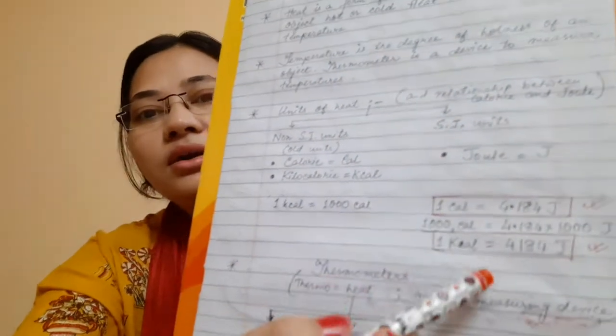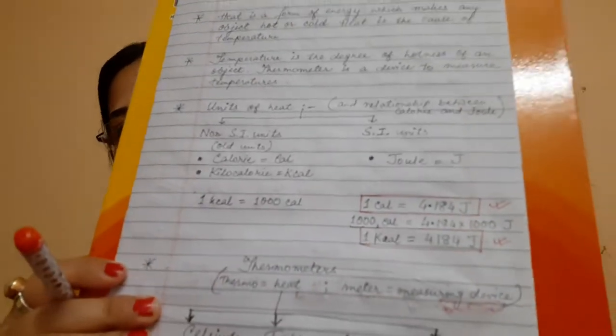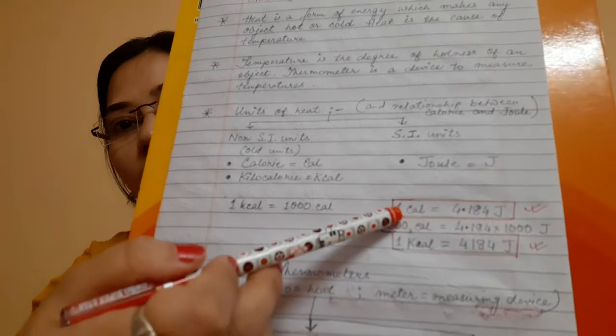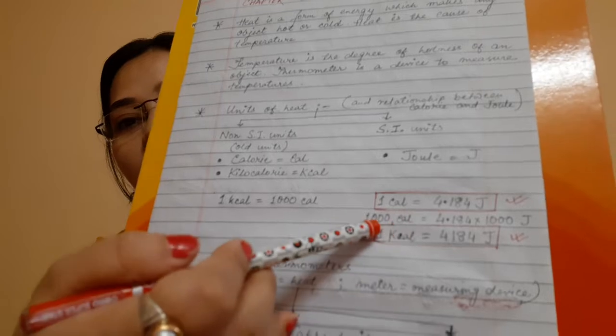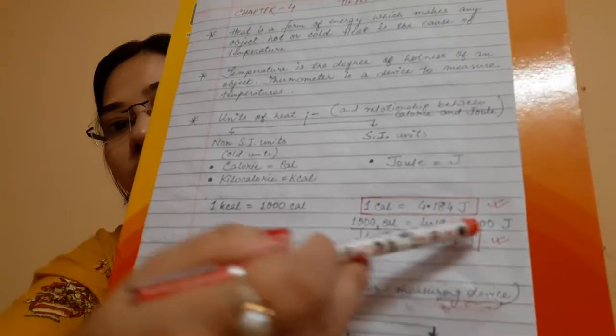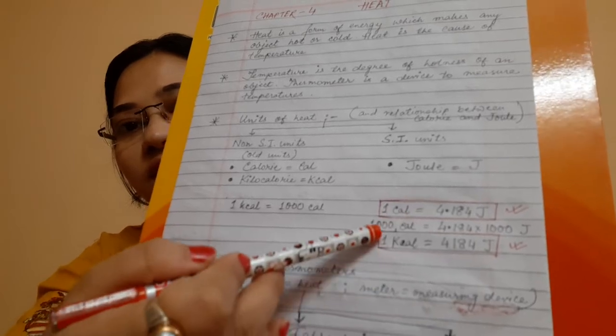Now you should also know the relationship between calorie, kilocalorie and joule. 1 calorie is 4.184 joule. If we multiply 1 calorie by 1000, it becomes 1000 calories, which we know is called 1 kilocalorie.